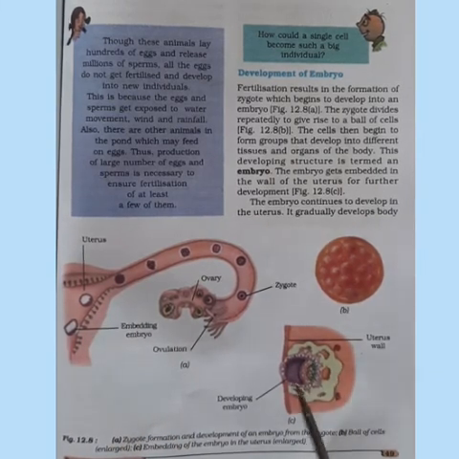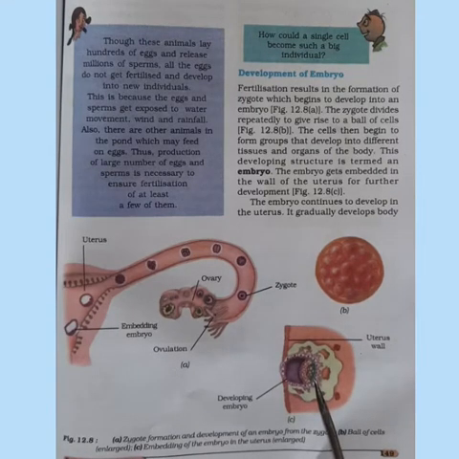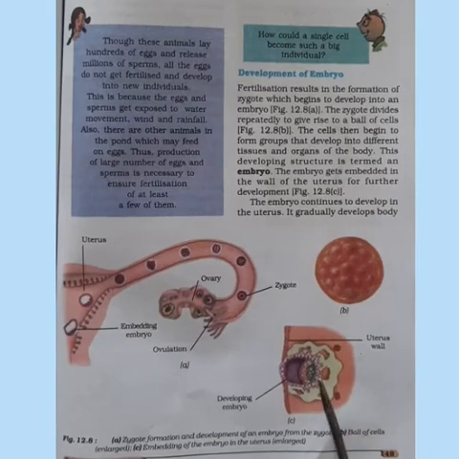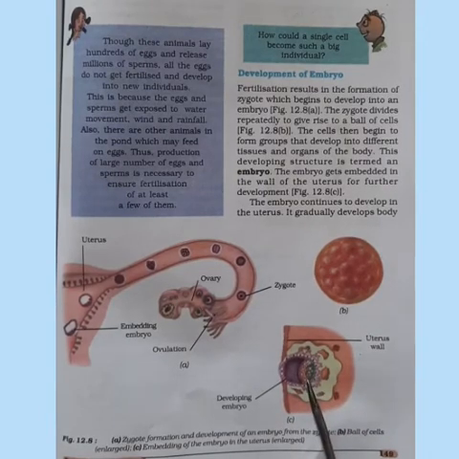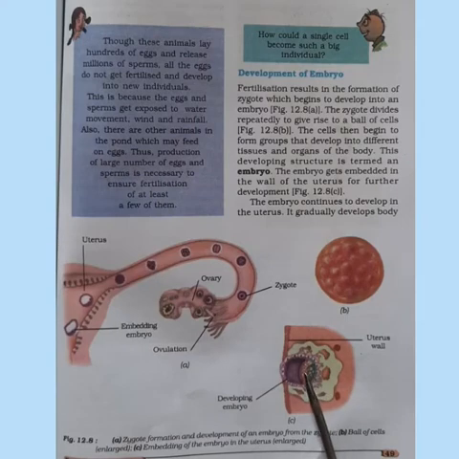Can you see here in this picture? This is the uterus. The cells begin to form groups that develop into different tissues and organs of the body. As the number of cells increases in the embryo, it forms different structures of the body.